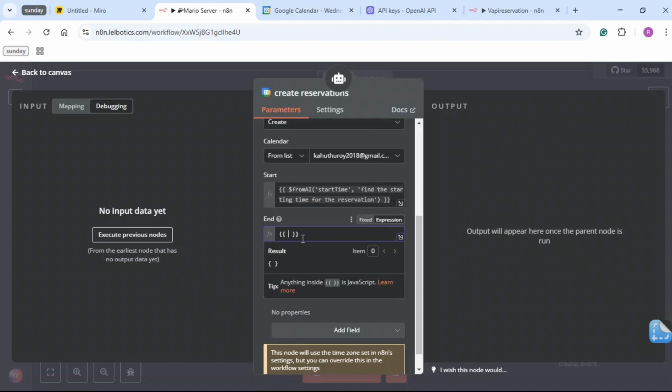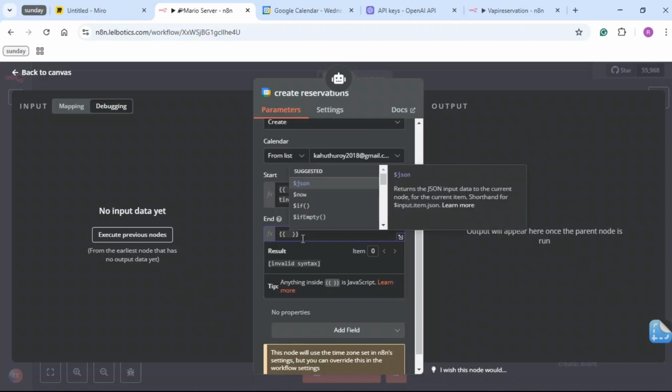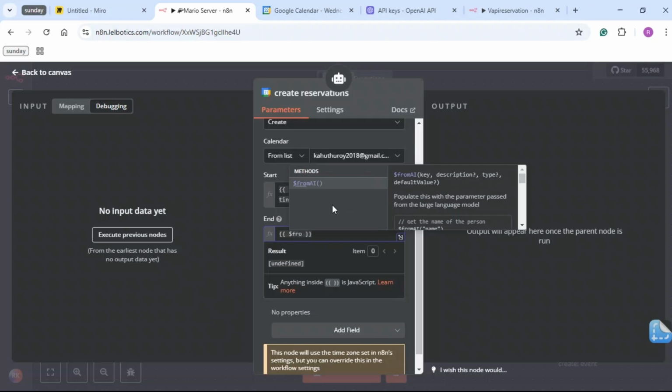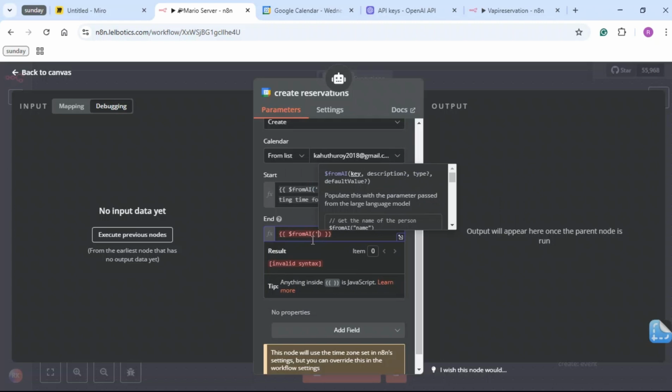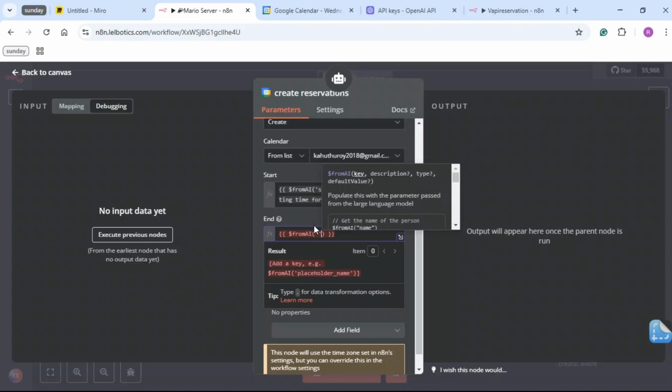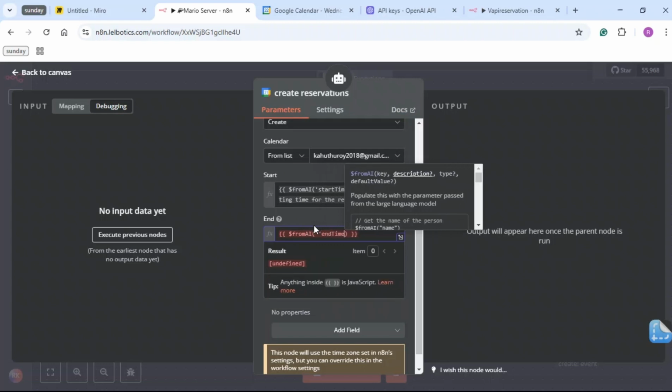So once again, from AI, and this function is really cool because before this, we had to really hard code what we wanted from the model, and with this, you don't really have to know how to code to do this. You just have to understand from AI, which is pretty cool. So this is going to be end time.